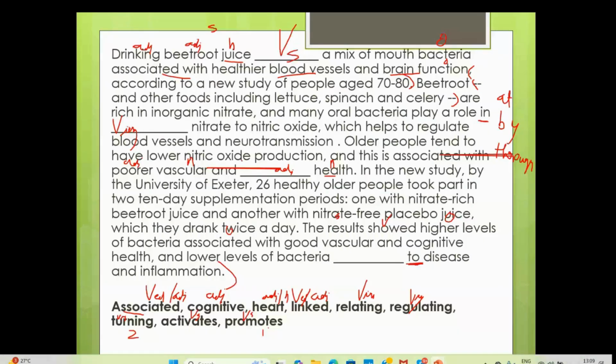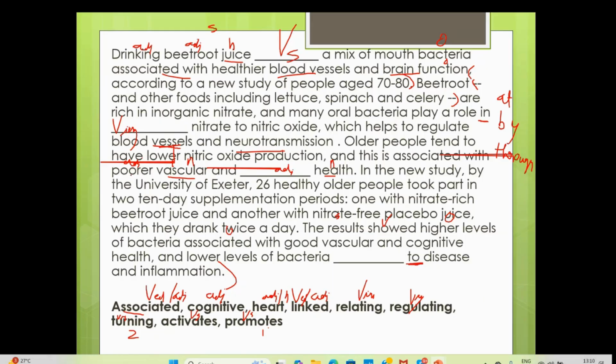Now, if you see what they are saying, many oral bacteria play a role in turning nitrate into nitric oxide, which helps promote the blood vessels and neurotransmission. Blood vessels is blood vessels. Brain function's synonym is neurotransmission here. Older people tend to have lower nitric oxide production, and this is associated with poor vascular. Vascular is the synonym of blood vessels. Poor vascular and dash health.